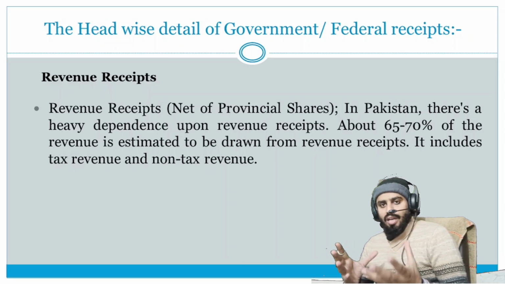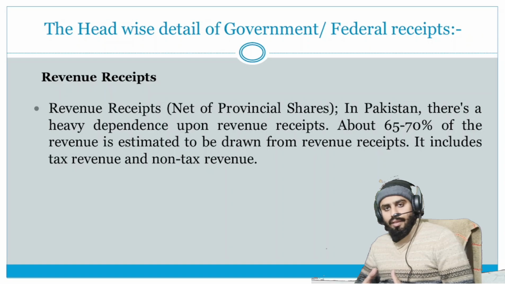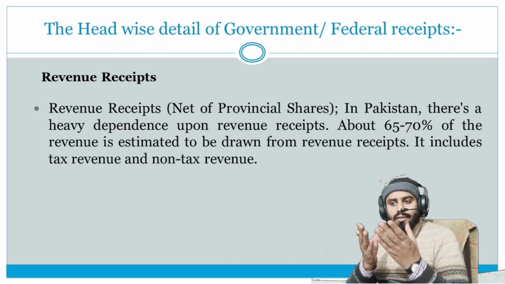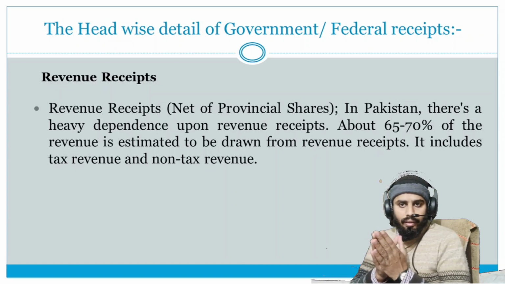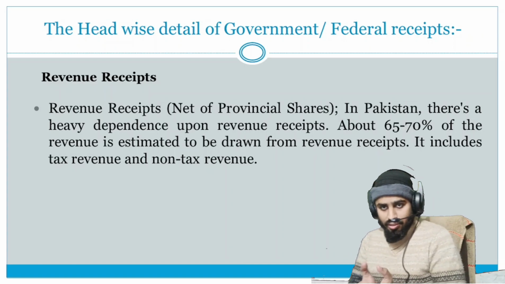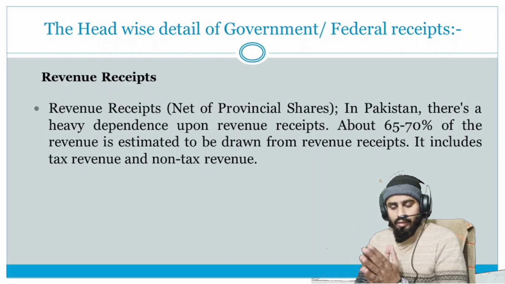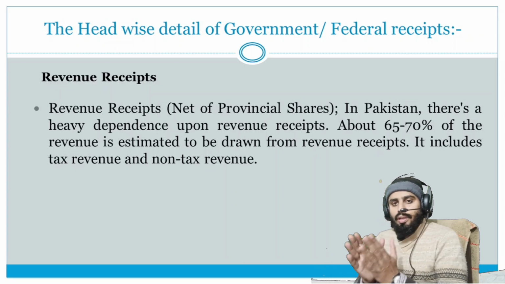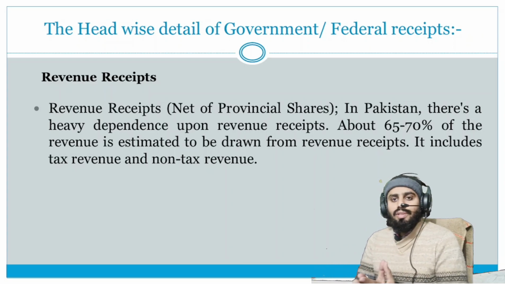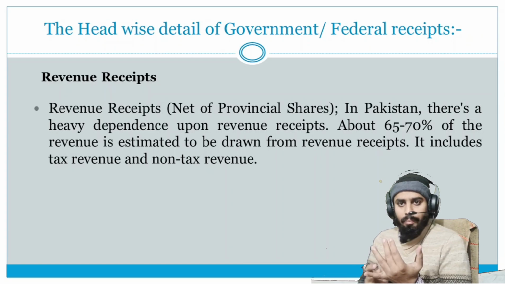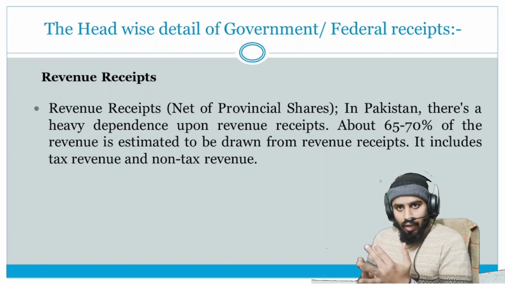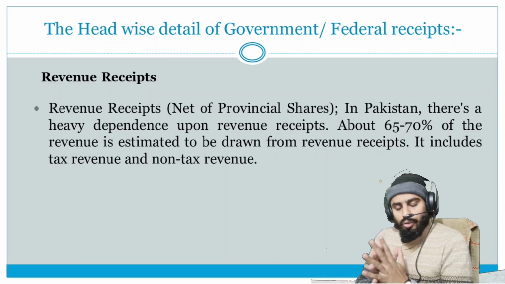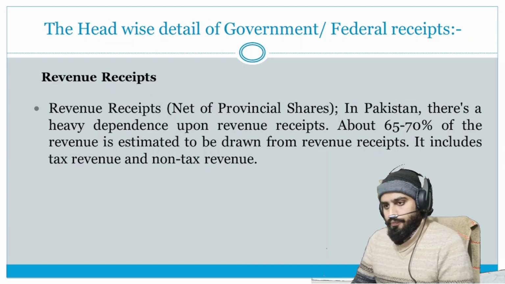If someone asks you whether tax revenue is a revenue receipt or a capital receipt, understand that tax revenue is a revenue receipt, which is collected within one year, not above one year. And I have already made a video that describes the difference between capital and revenue expenditure, and capital and revenue receipts. I will give the link of this video in my description as well as in the icon button. You can watch this video later on.